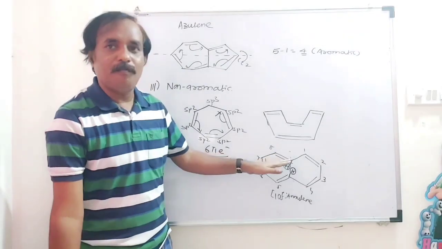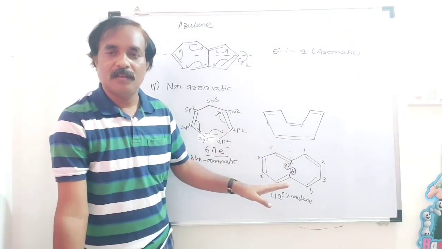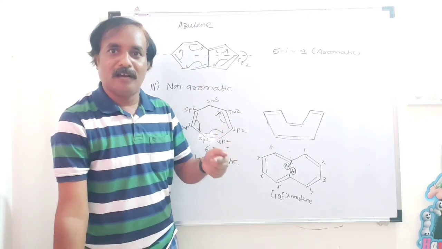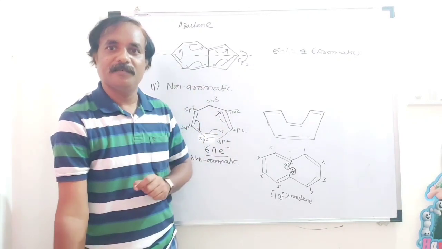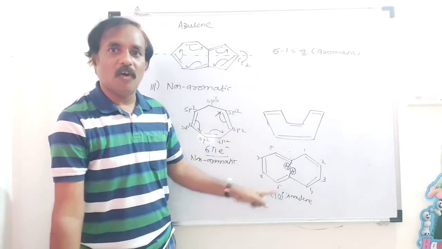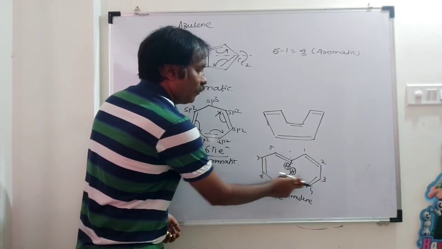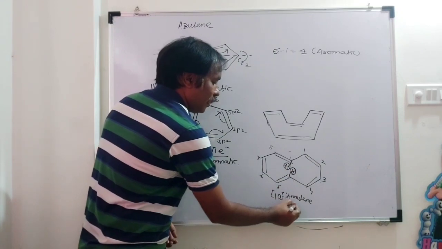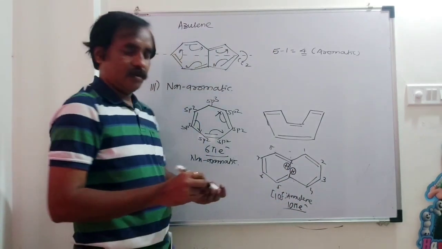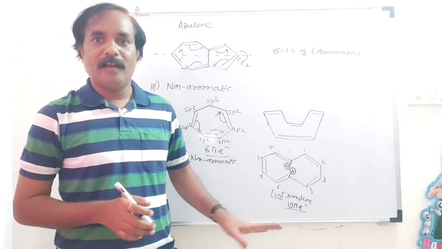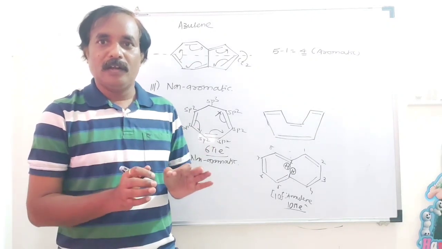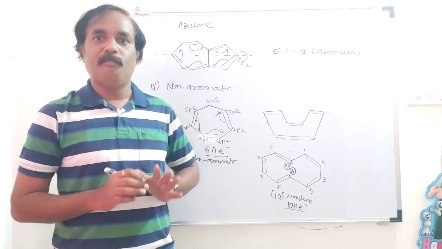The planarity of this compound has been lost, and if a compound is not planar, it is said to be non-aromatic. It obeys Huckel's rule. How many pi electrons are there? 1, 2, 3, 4, 5, so 10 pi electrons are there. It obeys the 4n plus 2 pi electrons rule, but the compound is not planar, and [10]annulene is a non-aromatic compound.